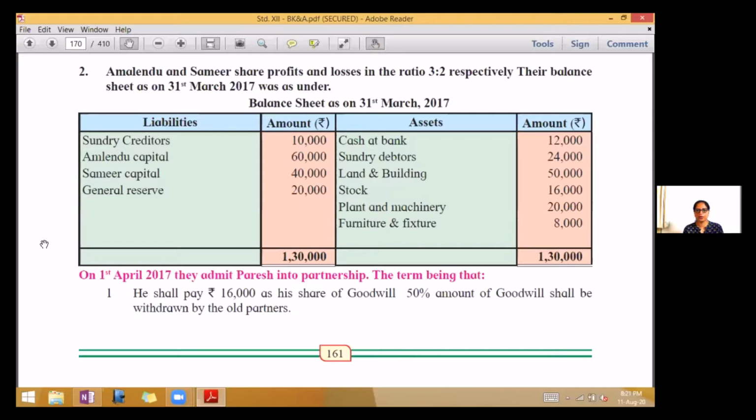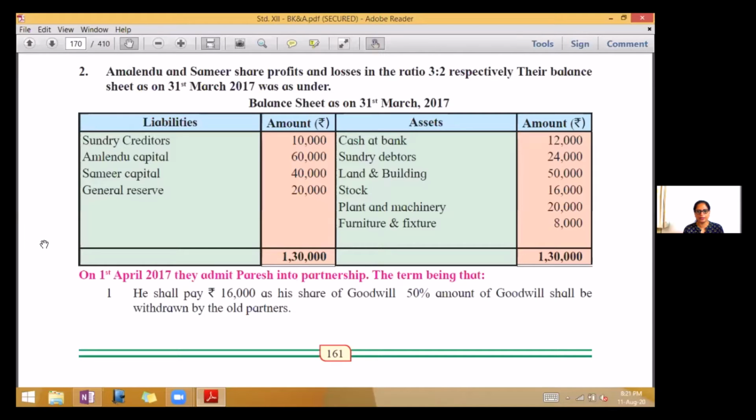On the asset side, we have cash at bank, sundry debtors, land and building, stock, plant and machinery, furniture, and fixtures.